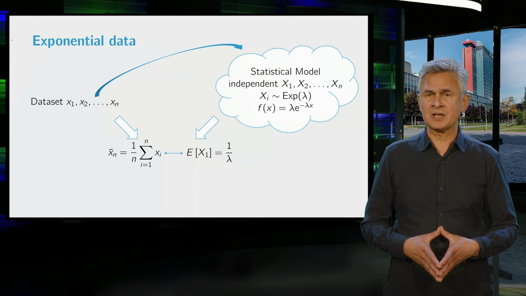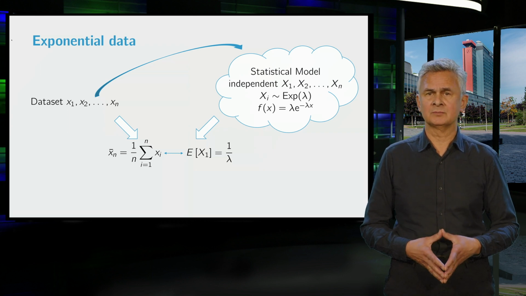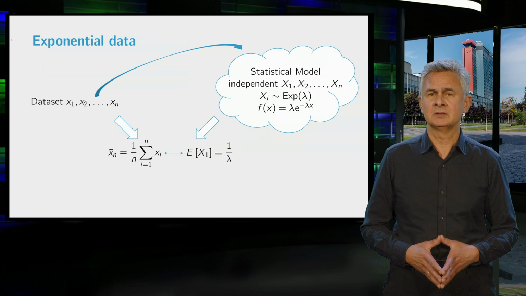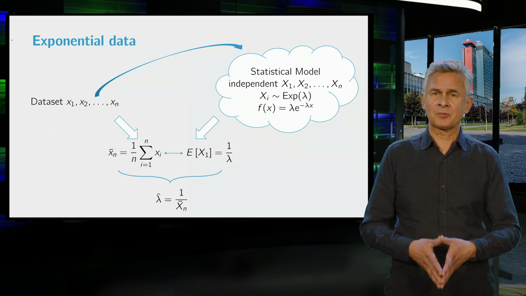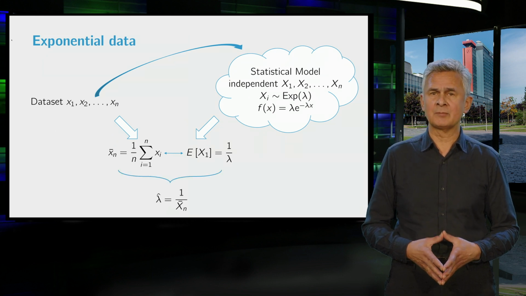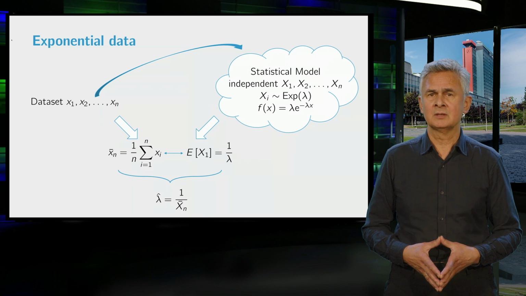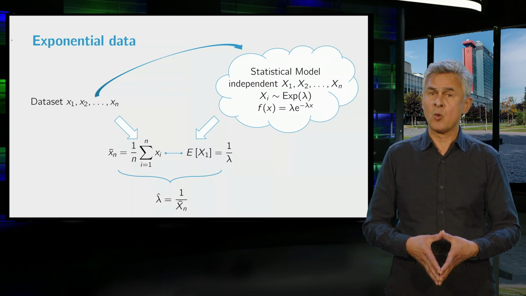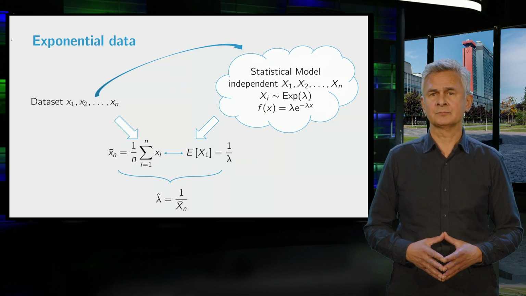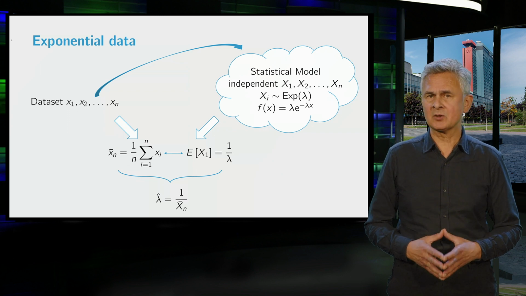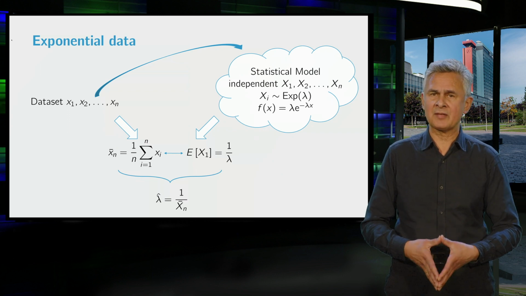Step 2 is to set the first moment equal to the first sample moment. And step 3 is to solve the parameter lambda from this equality, which leads to the estimator 1 over x bar. Now this principle can be generalized to what we call the method of moments.